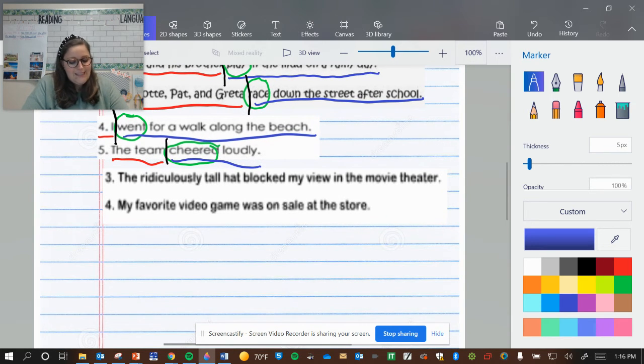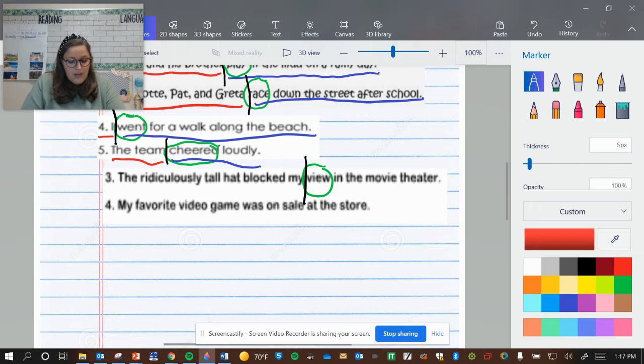Okay, let's go to the next one. The ridiculously tall hat blocked my view in the movie theater. So annoying. Let's find the verb. Well, I see view. That's like look. That's a verb, right? Well, let's check it. Let's do our chop line. You always have to check it, guys. If you draw your chop line, look at the verb and say, who did that or what did that? And if you read it and it doesn't make sense, your chop line's in the wrong spot.